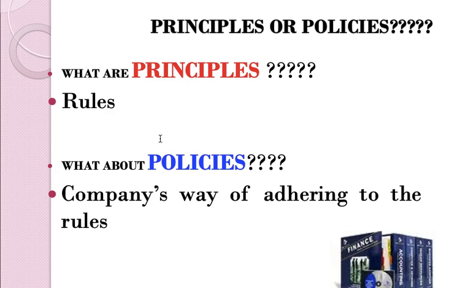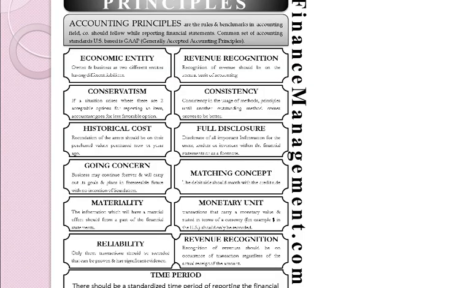So these chosen practices are called the accounting policy. What is the accounting policy of the company in treating certain item in the financial statement?